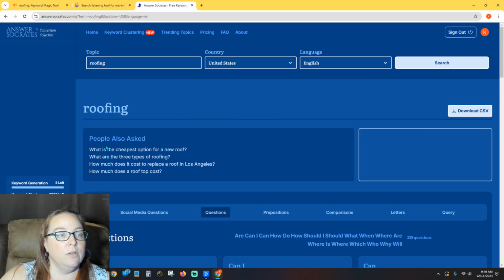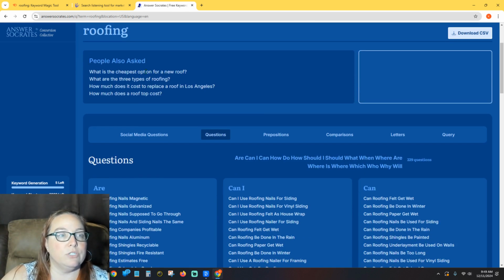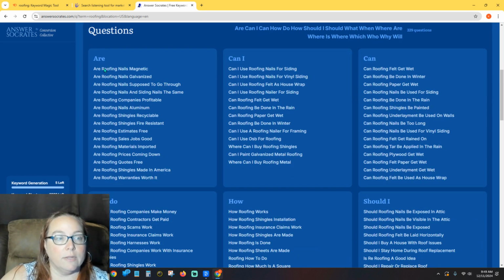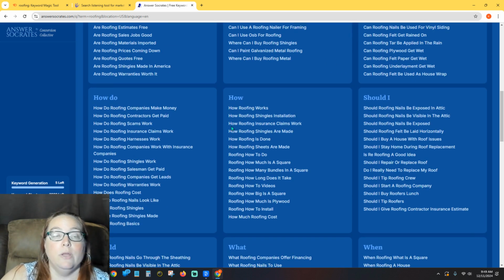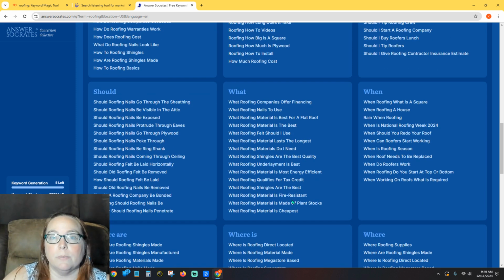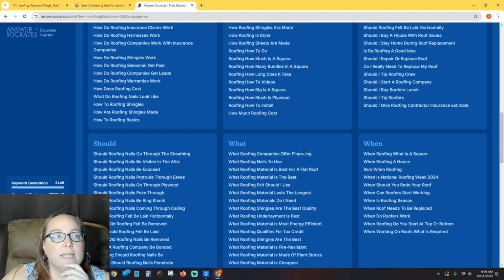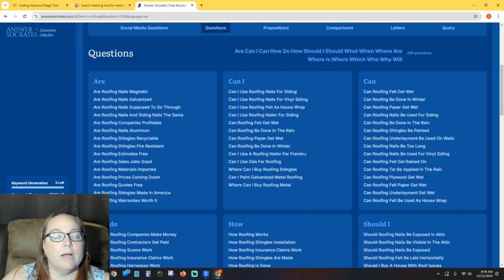All right. So this one has people also ask: what is the cheapest option for a new roof? What are the 3 types of roofing? Answer the Public does something similar here, right? So you have R, and then it goes through and does these. Can, and it does these. Or can I, and then how do. So if you're like, hey, I'm really curious as to which topics people are searching, this can help show you the different topics.